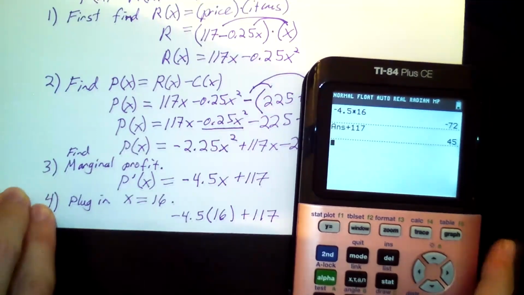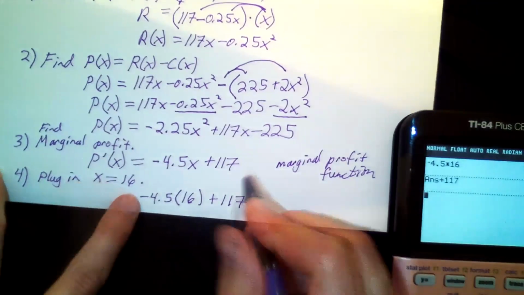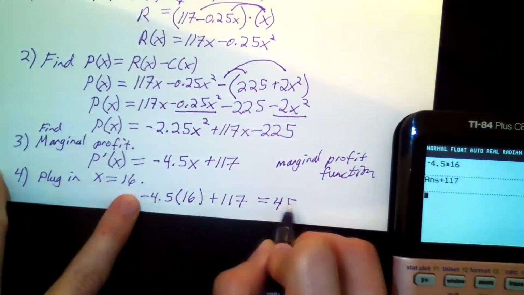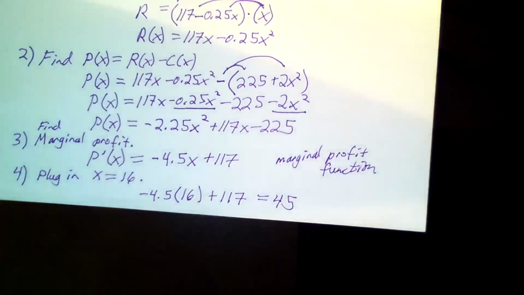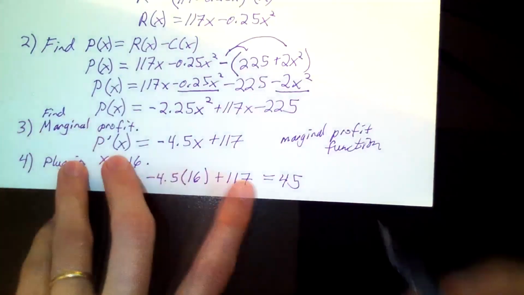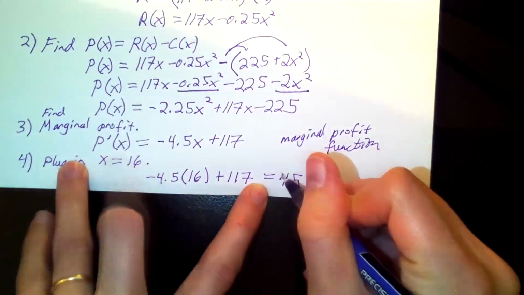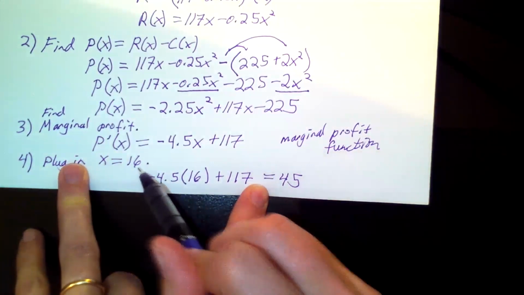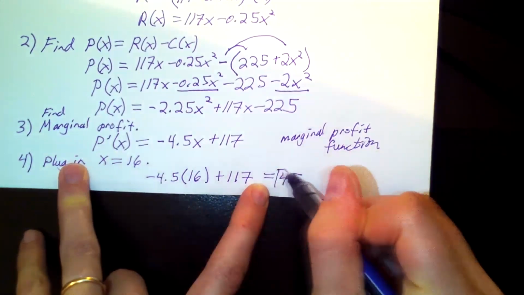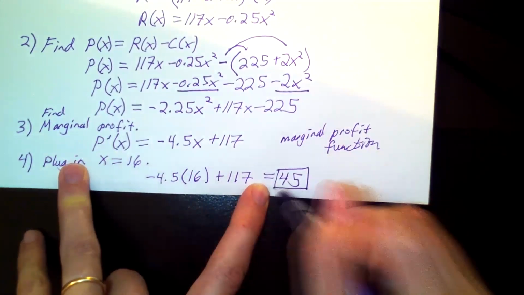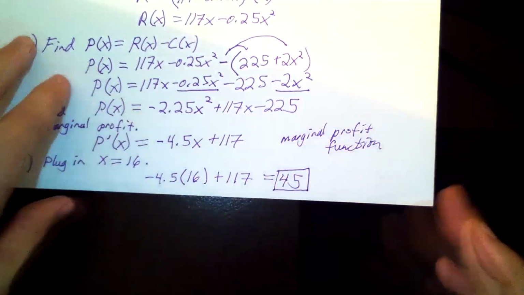And it looks like I get 45. So the marginal profit for selling the 16th unit is $45 at the 16th unit.